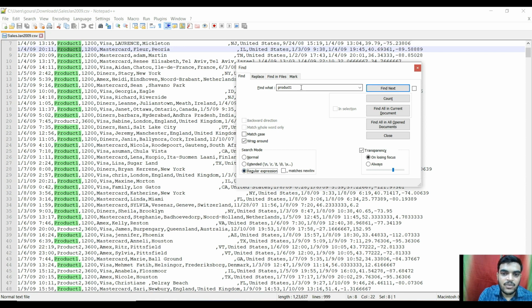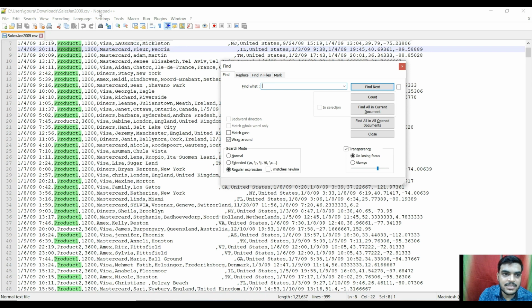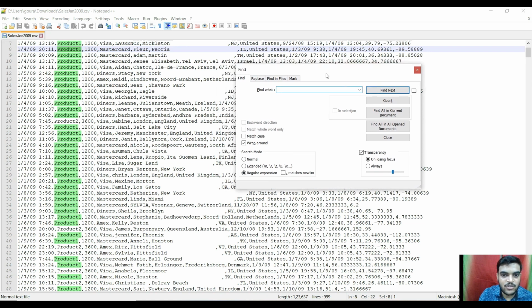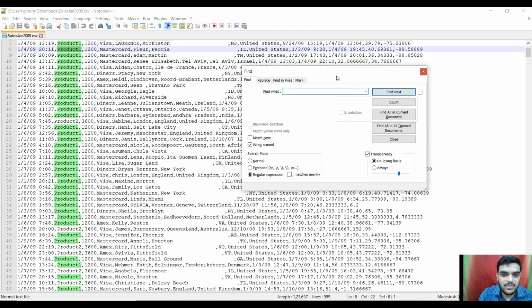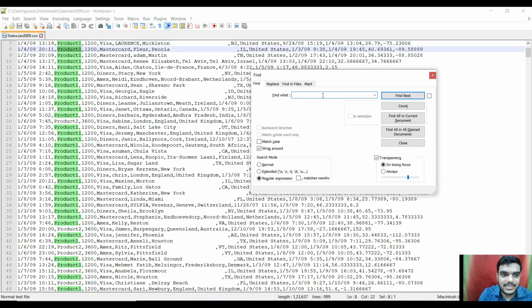After that, whatever you write over here will be treated as regex or regular expression, not a normal expression. One more thing, this regular expression feature is available in Notepad++. You cannot do the same thing using Notepad. So now I'm going to write some kind of pattern using regex, with which I'm going to fulfill my criteria. Let me write that now.